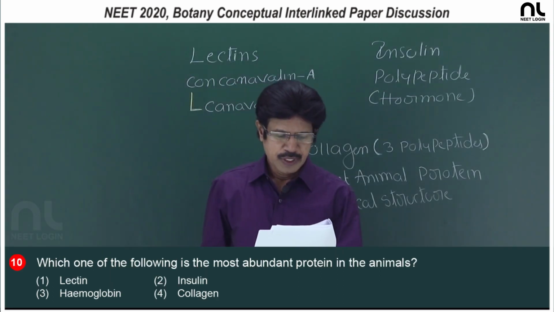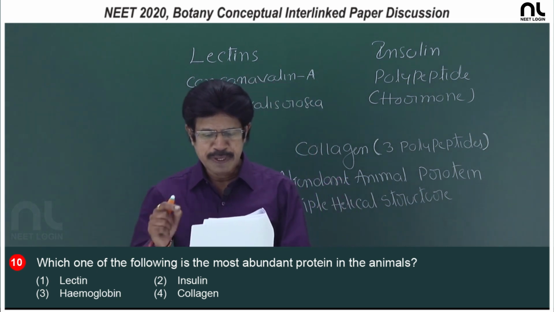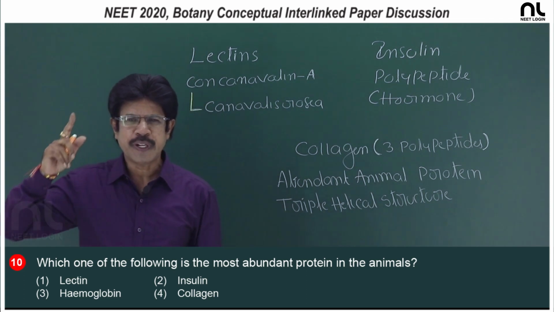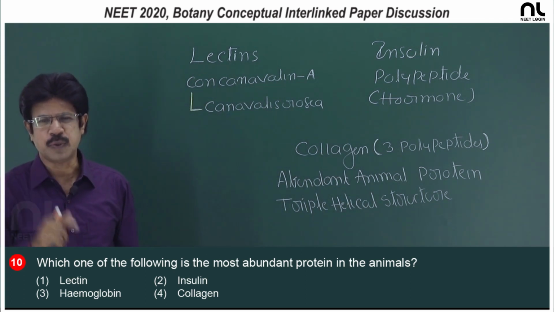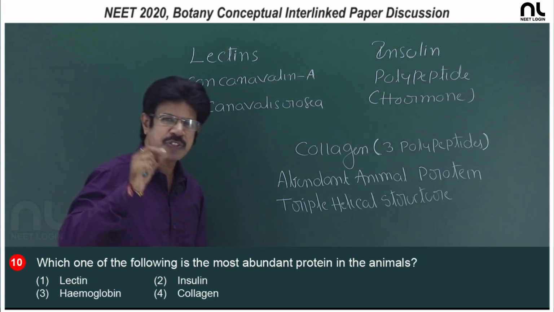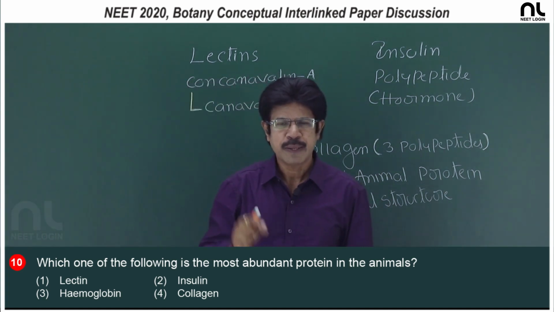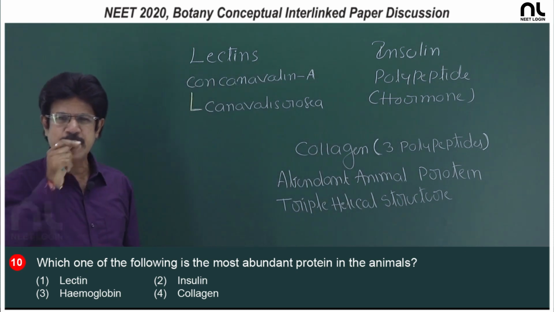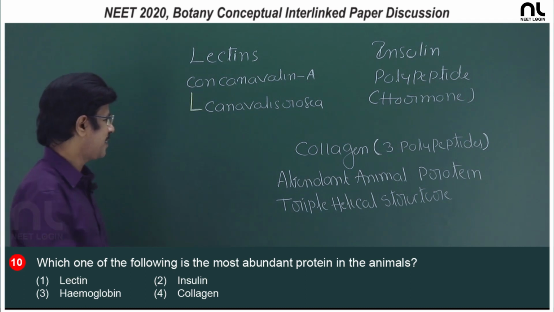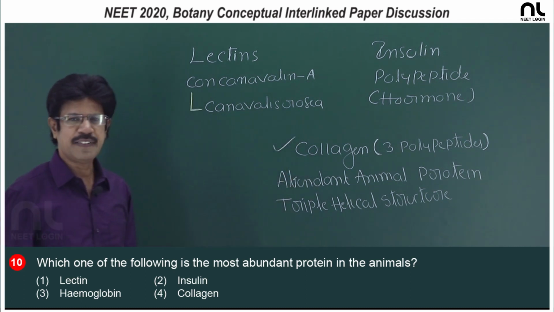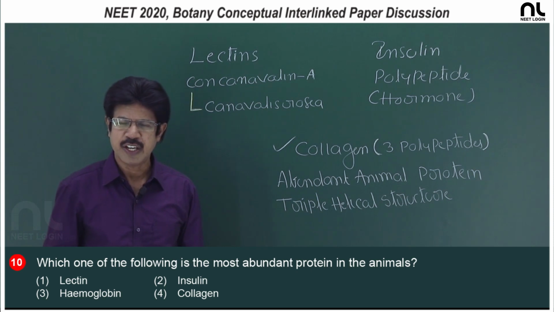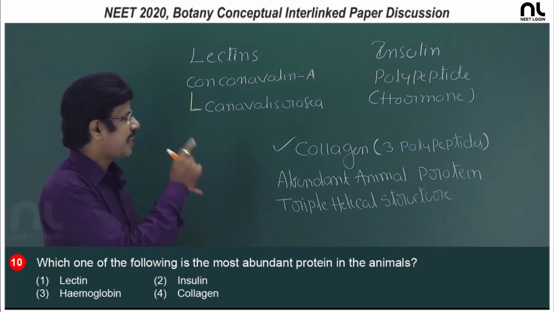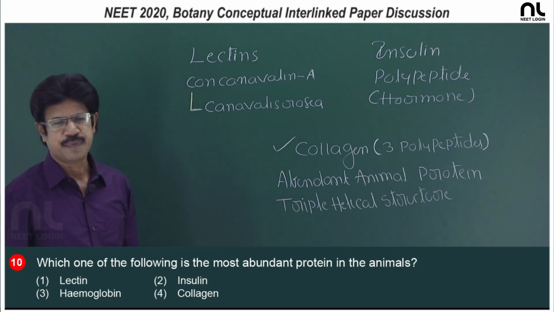Question number 10. Which one of the following is the most abundant protein in the animals? The most abundant protein in the biosphere is rubisco. Why is rubisco the most abundant protein in the biosphere? Because the majority of the plants are C3 plants. And the most abundant protein in the animal kingdom is collagen. It has a triple helical structure according to structural biologist Ramachandran, and it has 3 polypeptides.